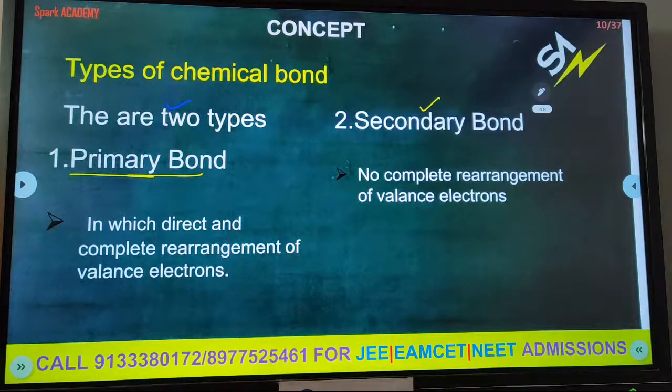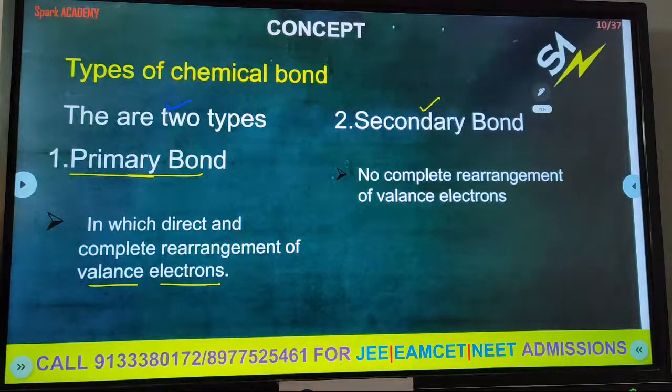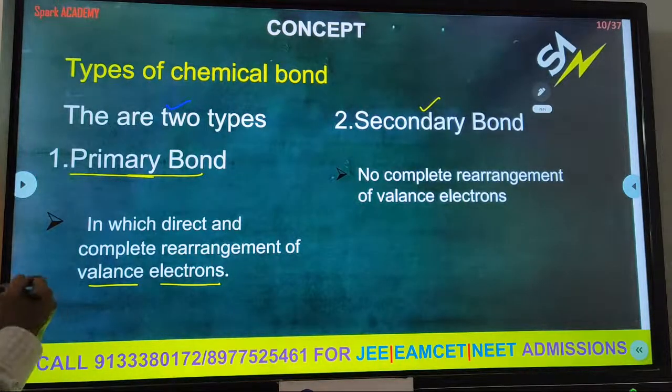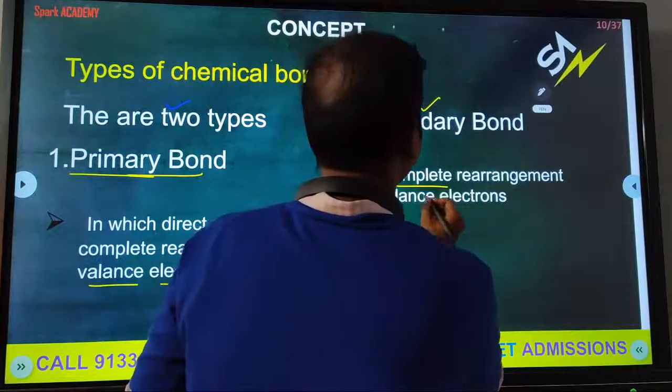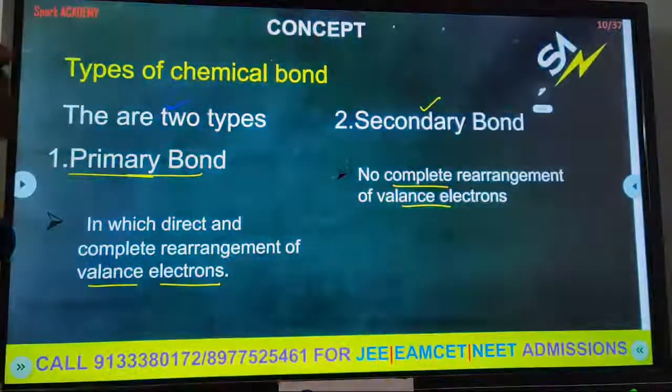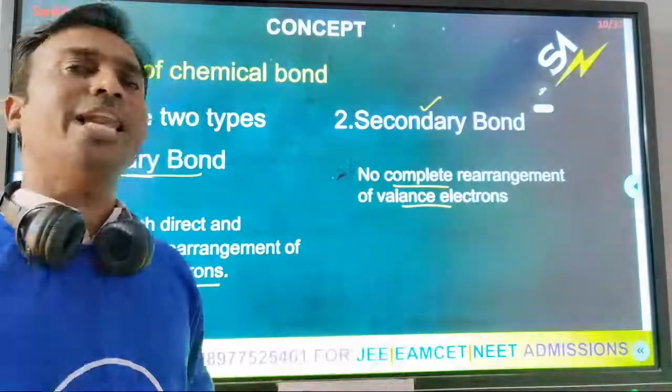Okay, types of bonds. The two types depend on what? In the primary bond, there is direct and complete rearrangement of valence electrons. If valence electrons completely rearrange, such a bond is called a primary bond. If the valence electrons are incomplete, meaning no complete rearrangement, such a bond is called a secondary bond. So here the credit goes to valence electrons.